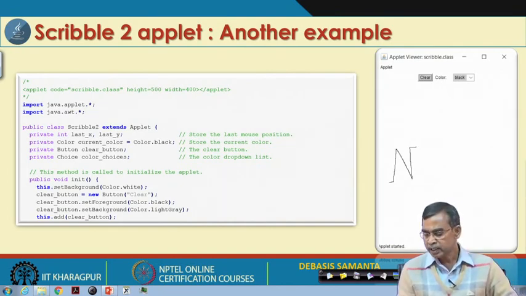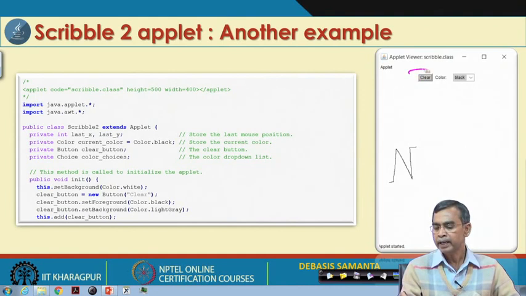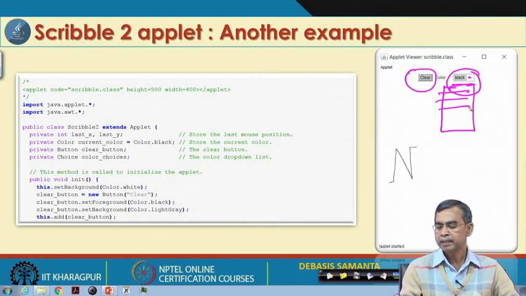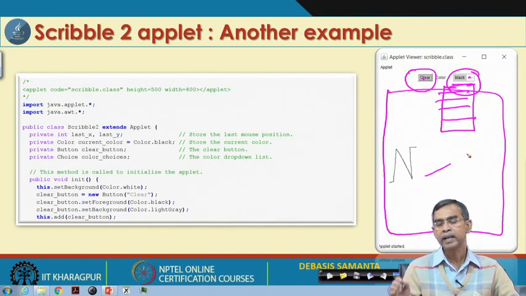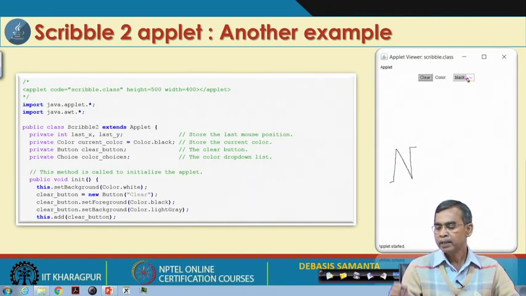So, as we see in this example, we have to create one button called clear, and also one checkbox. The checkbox, if you click it, will give you the number of colors that are there. If the user clicks clear, then whatever the user has drawn will be cleared from here, and whenever the user clicks this one, a list of items will be generated. From this list, if the user selects any item, the corresponding color will be selected.